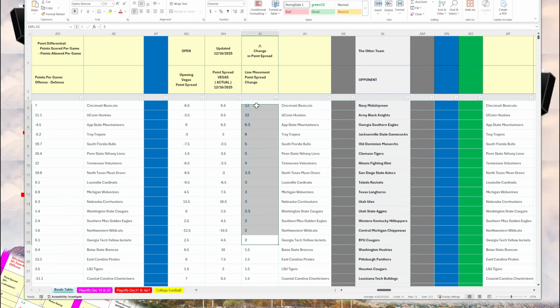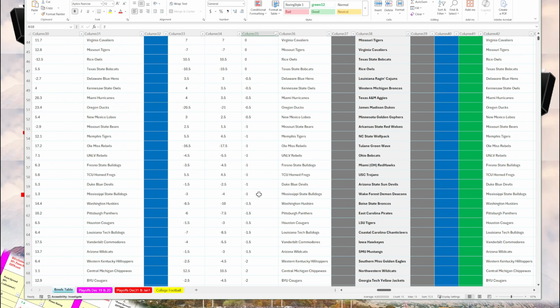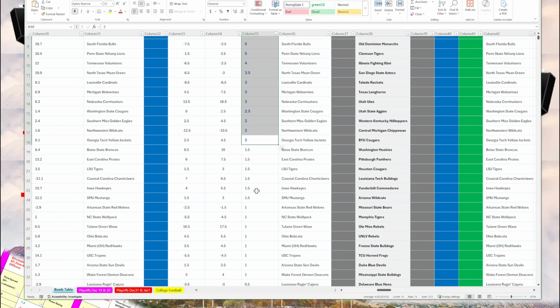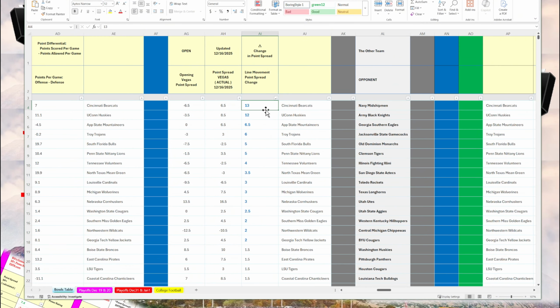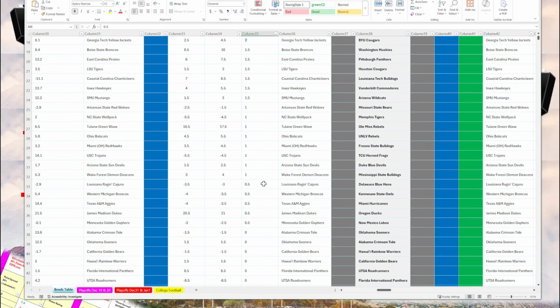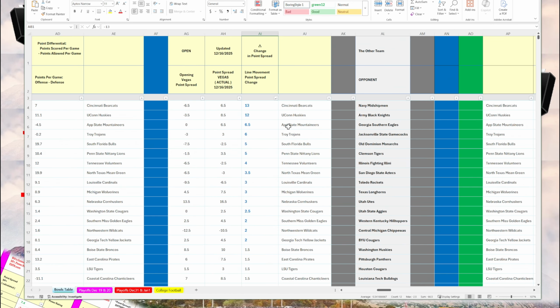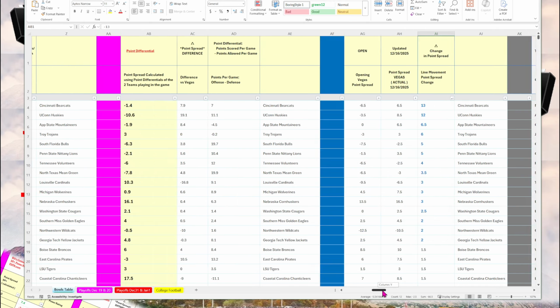So a lot of these games have stayed about the same, but there have been games where Vegas has added 13 points, 12 points, 6.5 points. So these are pretty large variations. And they've also made adjustments on the negative side. So the line movements are something to keep an eye on.